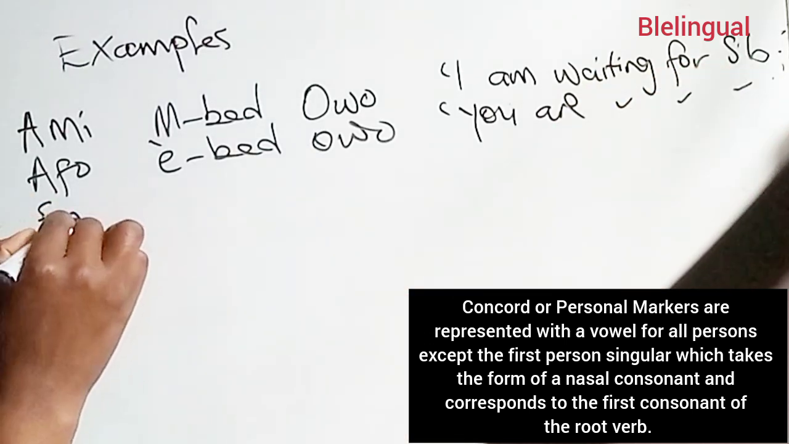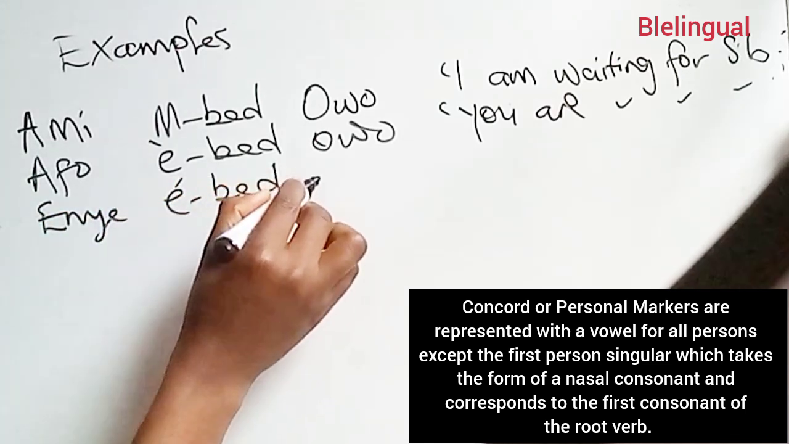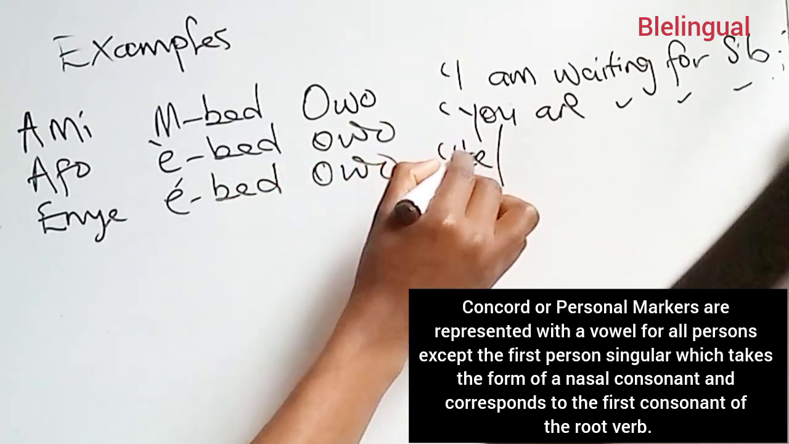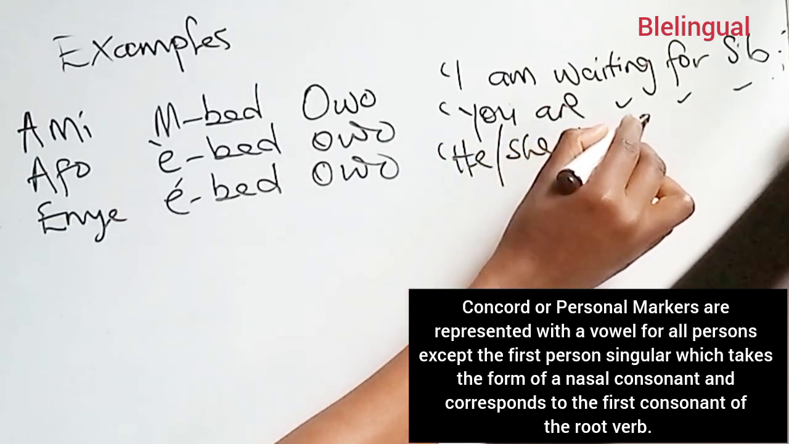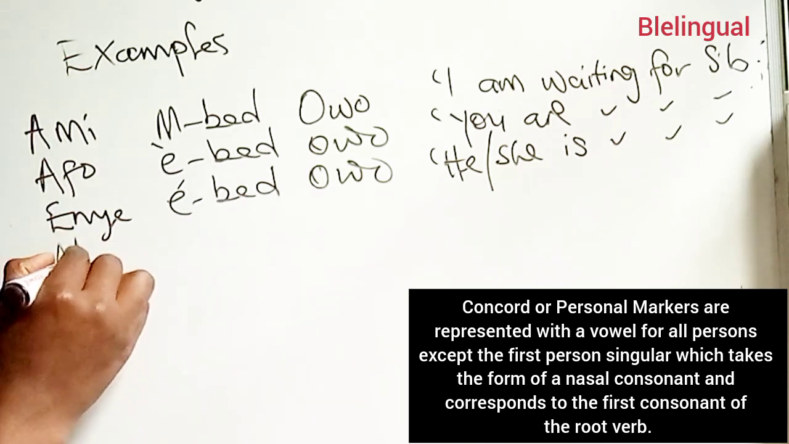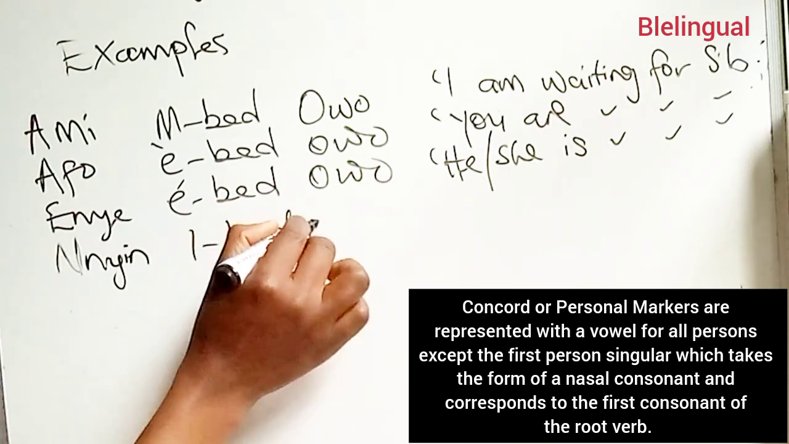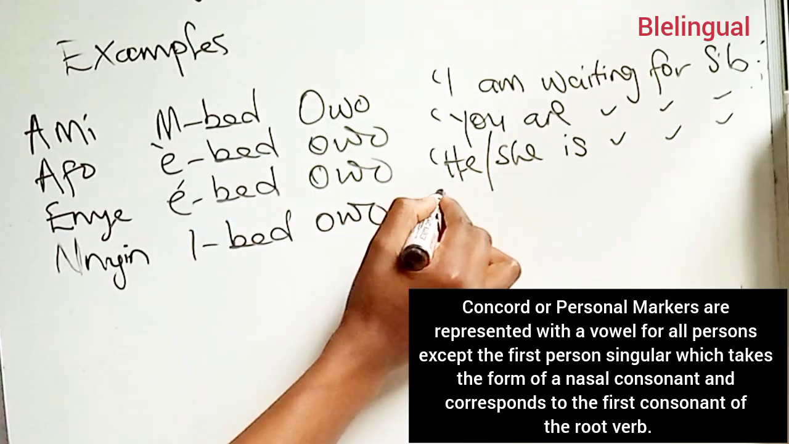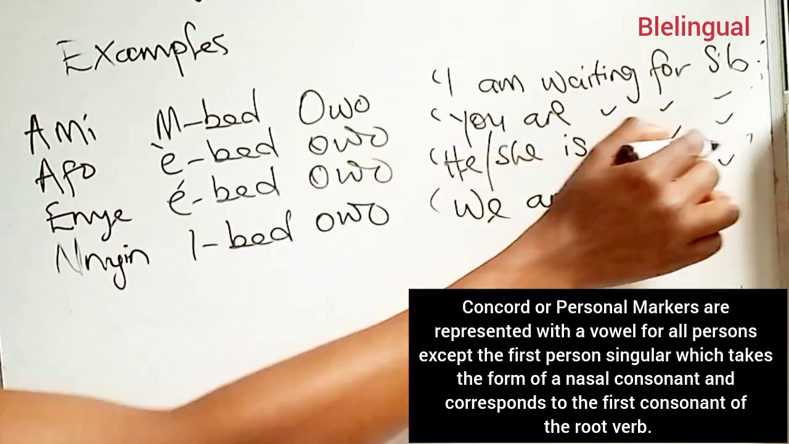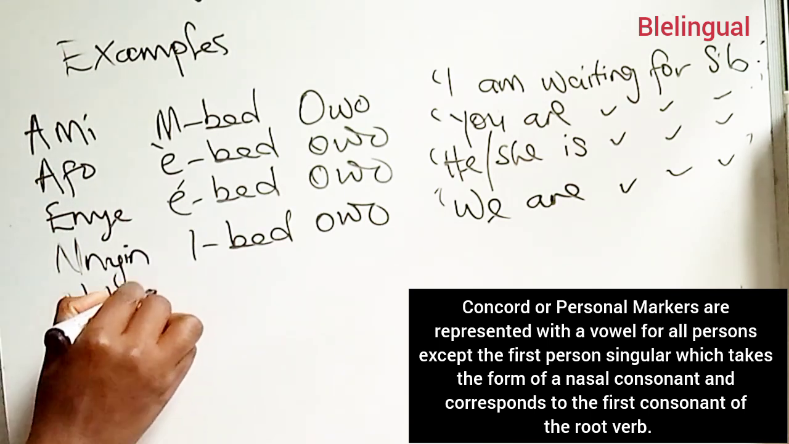And in example number 2, we have afo, ebed, owo. You are waiting for somebody. In example number 3, we have enye, ebed, owo. He or she is waiting for somebody. In example number 4, we have nyan, ibed, owo. We are waiting for somebody.